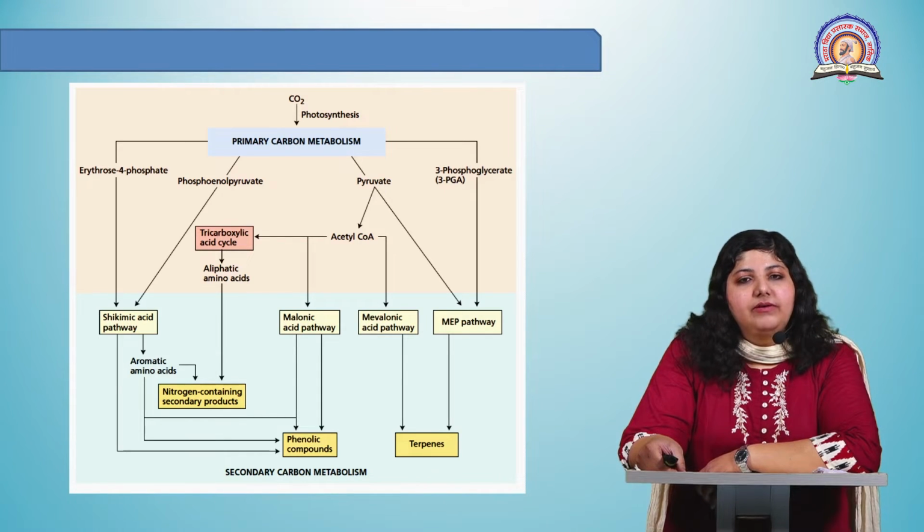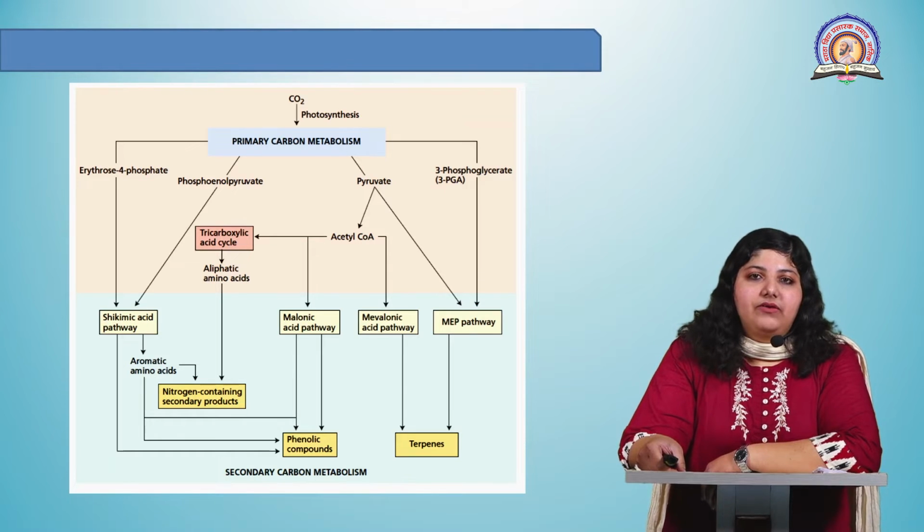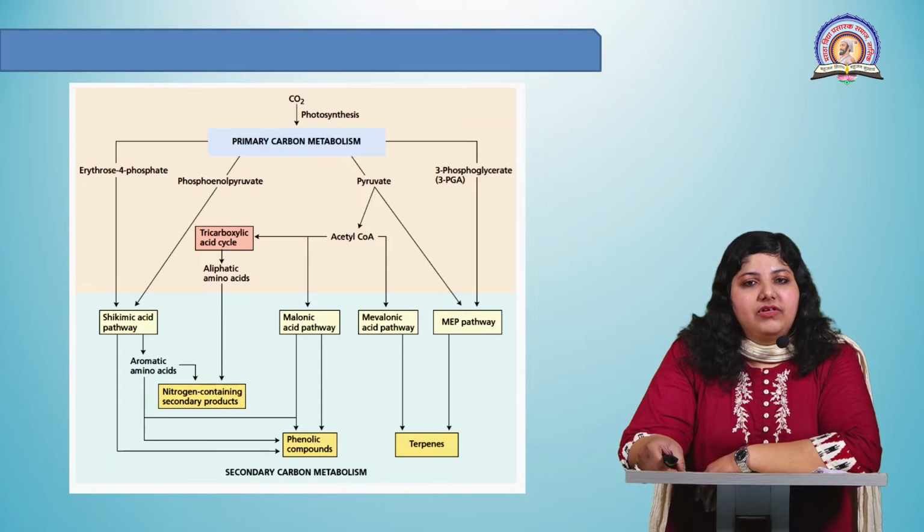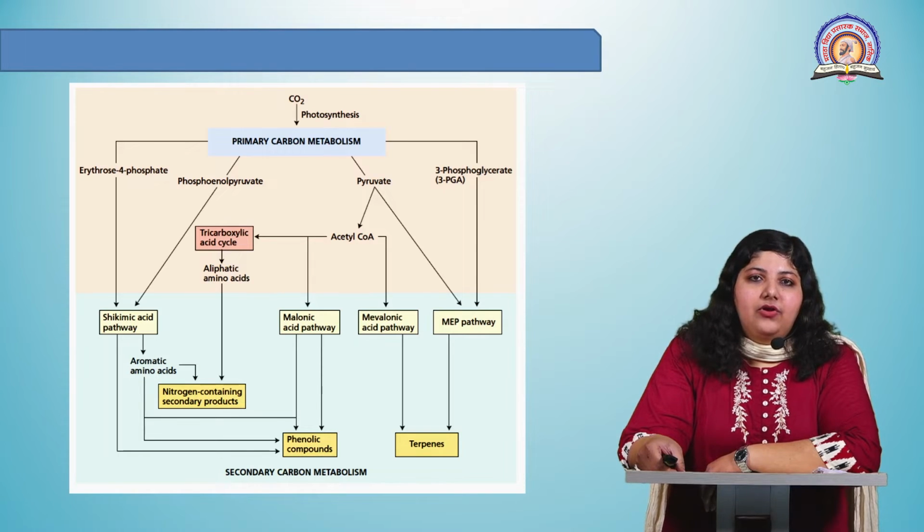In the given figure, on the right hand side, you can see two products. First is pyruvate and the next one is 3-phosphoglycerate. Pyruvate is the end product of glycolysis, and 3-phosphoglycerate is a product of the Calvin cycle. These two combine in the methyl erythritol pathway to produce the terpenes.